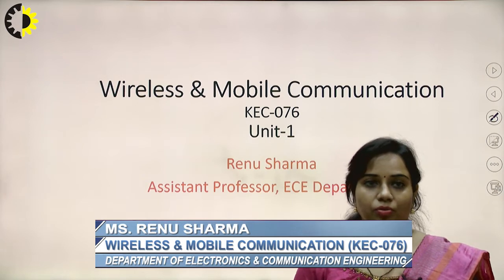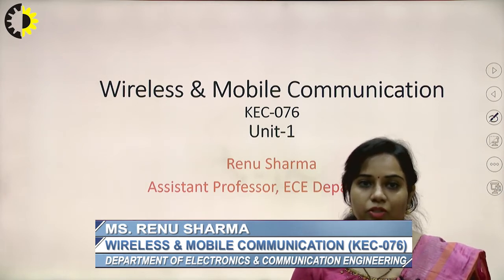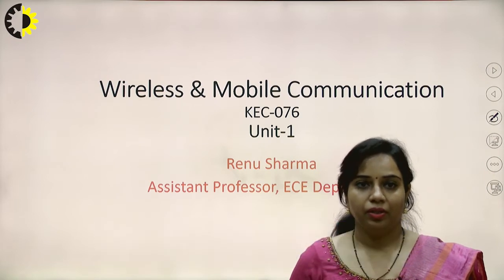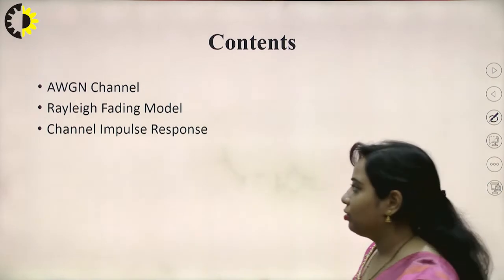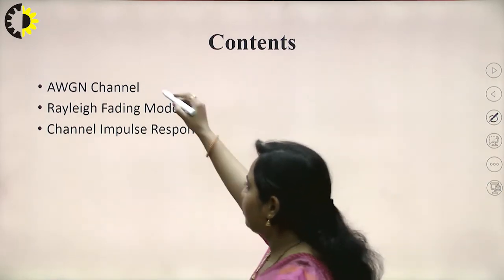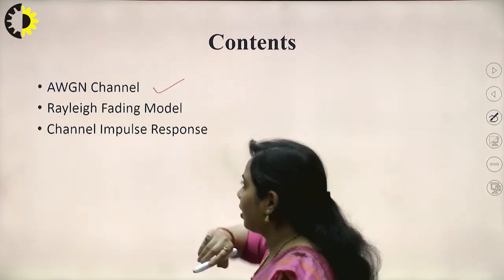Today I am going to continue the next part of Unit 1 for the subject Wireless and Mobile Communication. Its code is KEC076. So the contents of today's lecture are: first we will discuss the AWGN channel.